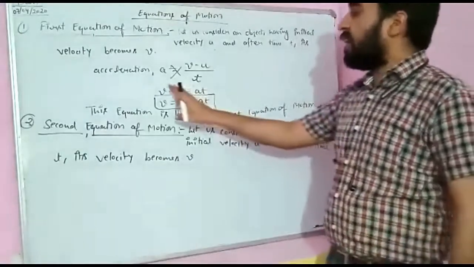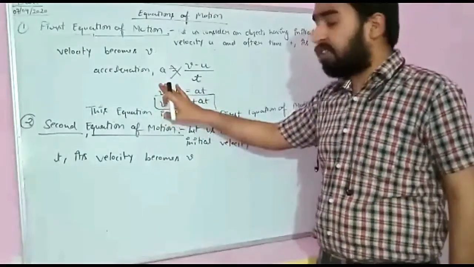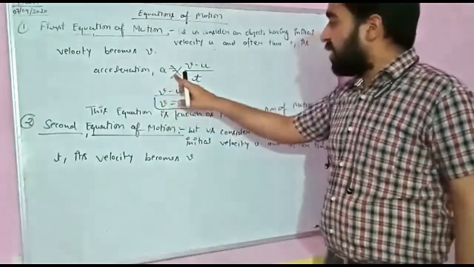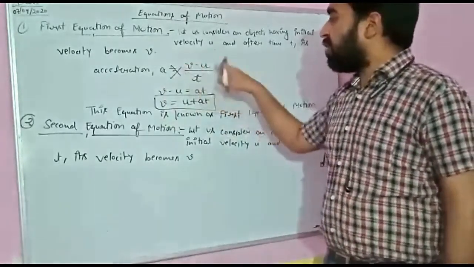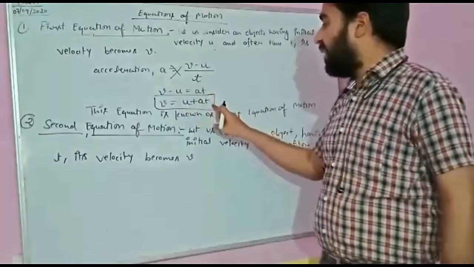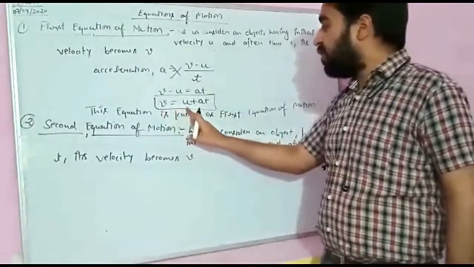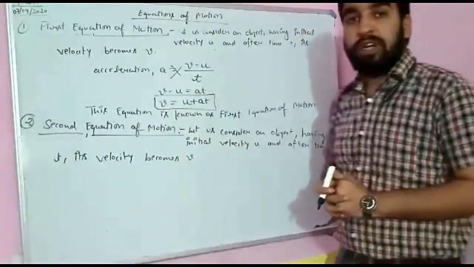And how can we calculate this acceleration? We already know acceleration is the rate of change of velocity. I have explained this in my previous lecture. So acceleration is equal to (v minus u) upon t. Let us solve this. Cross multiply: v minus u is equal to at. Minus u shifted there becomes plus u. So v is equal to u plus at, and this equation is known as the first equation of motion.